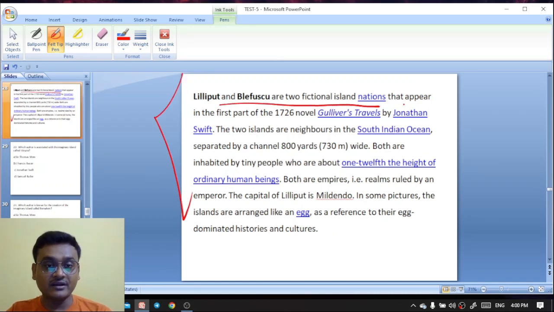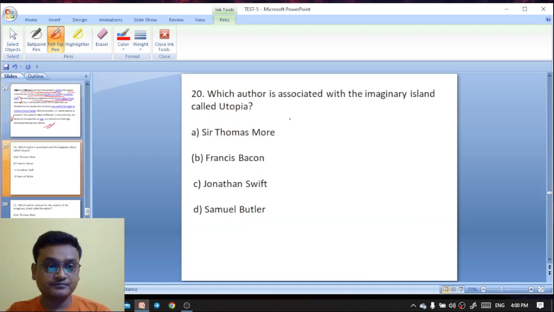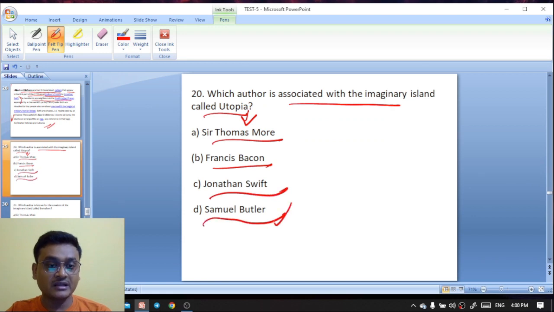Two fictional island nations that appear in the first part of the 1726 novel Gulliver's Travels by Jonathan Swift. Two islands and neighbors in the South Indian Ocean. Okay? So this is the next question. Which author is associated with the imaginary island called Utopia? Thomas More, Francis Bacon, Jonathan Swift, Samuel Butler. So it is Thomas More's Utopia. Utopia, Thomas More.